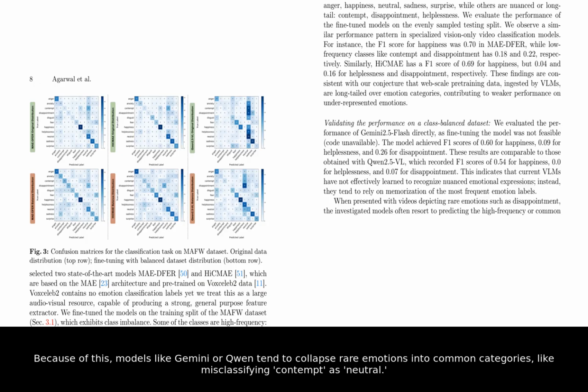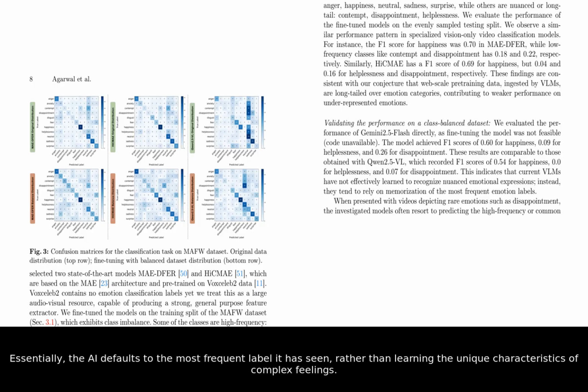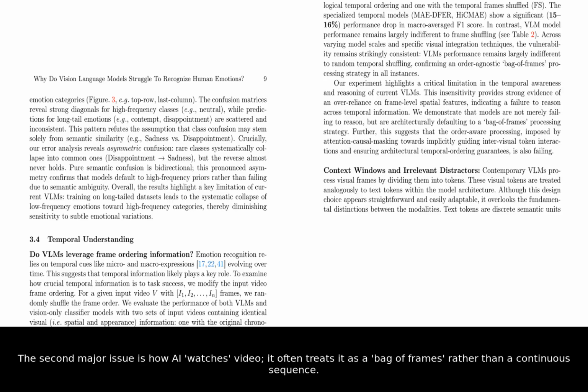Because of this, models like Gemini or Qwen tend to collapse rare emotions into common categories, like misclassifying contempt as neutral. Essentially, the AI defaults to the most frequent label it has seen, rather than learning the unique characteristics of complex feelings. The second major issue is how AI watches video.